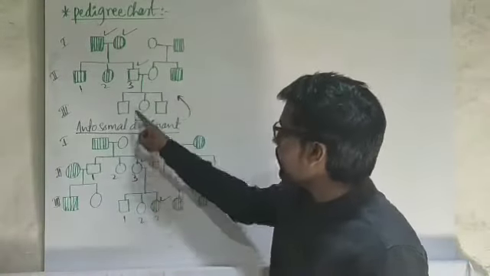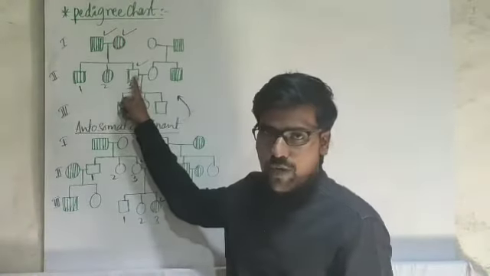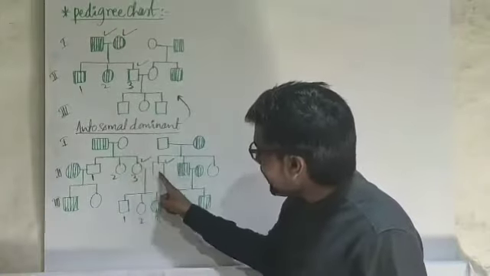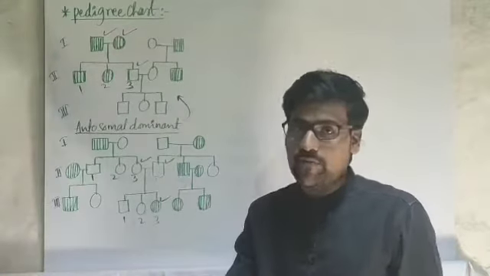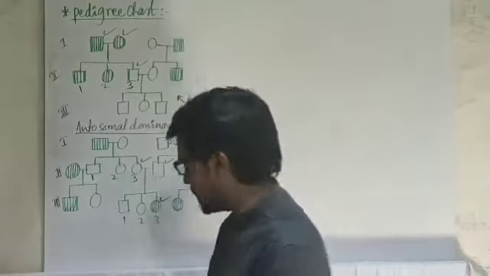See here, if you compare both the charts, it is just the opposite. Both parents affected, one progeny unaffected. Both parents unaffected, one progeny affected. This is autosomal dominant and this is autosomal recessive.